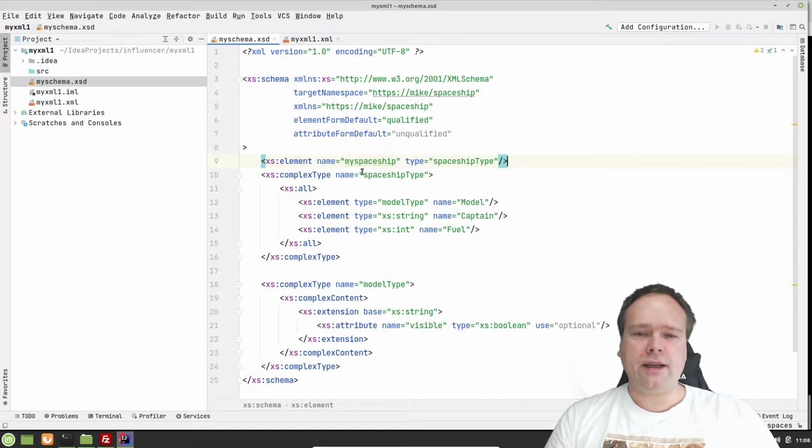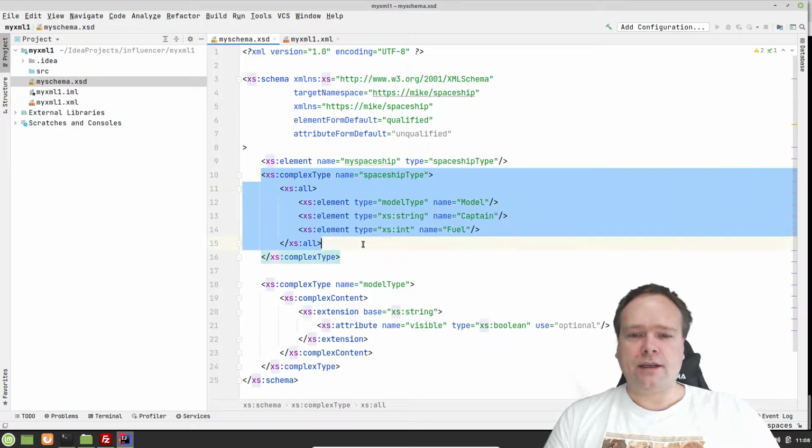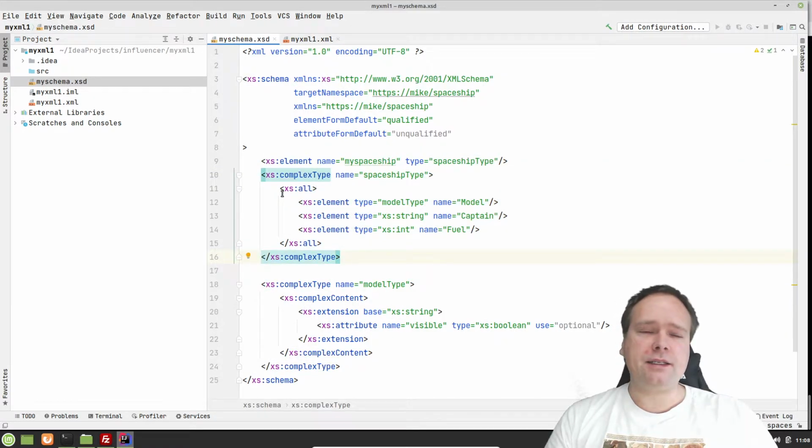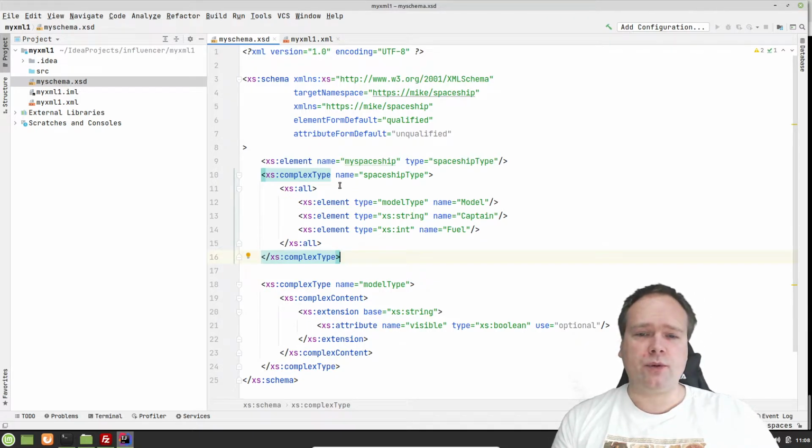Then we have an element. So this is our root element right here, and I'm calling this my spaceship. And then I'm saying this has my custom type, which is my spaceship type right here. And then I have created this complex type right here. Complex type means that my spaceship will have sub elements, it will have elements under it, or it will have attributes on it. Attributes are the stuff that we put, for instance, this is actually an attribute that we have here. Name is an attribute of the element. It is extra information that we place inside the begin tag.